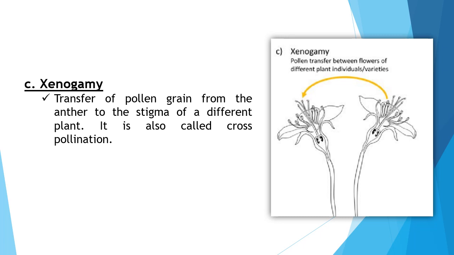Spreading of the pollen grain requires external pollinating agents like wind, water, insects and animals. Therefore, in order to attract insects and animals to the flower, several characters like brightly colored petals, nectar and scent are exhibited by the cross-pollinating flowers.